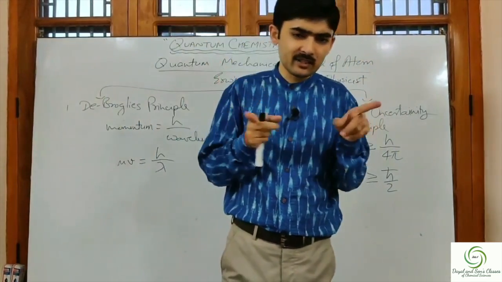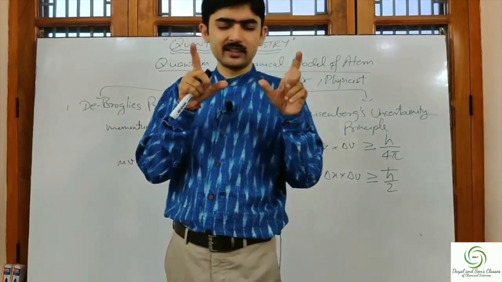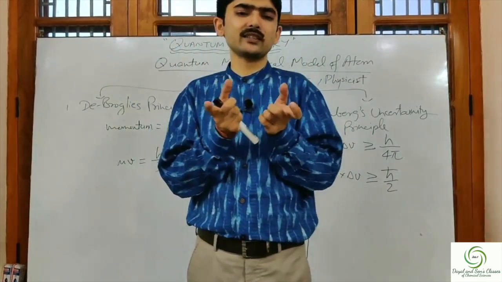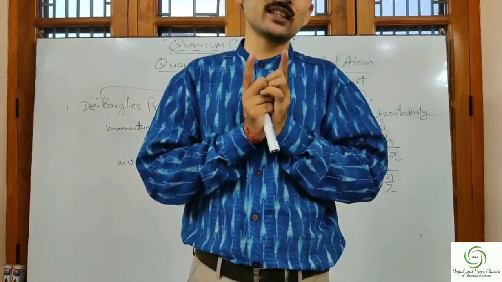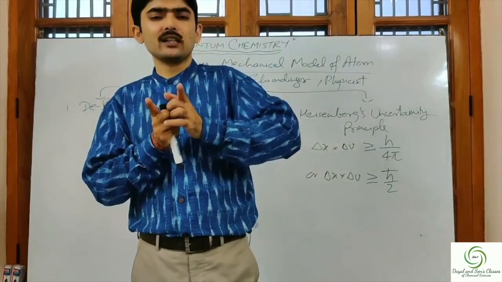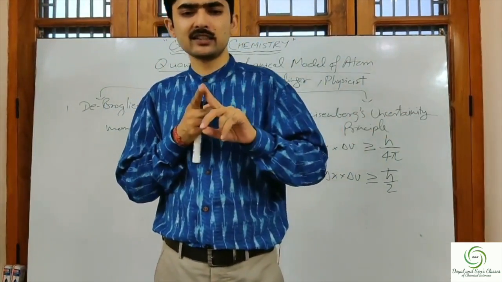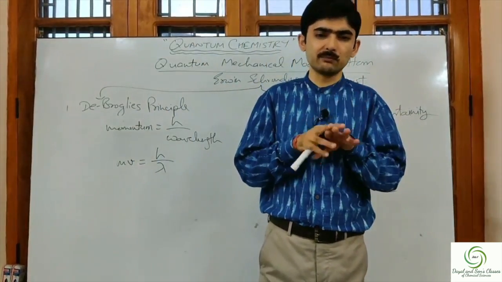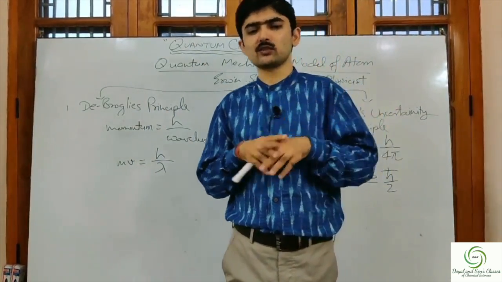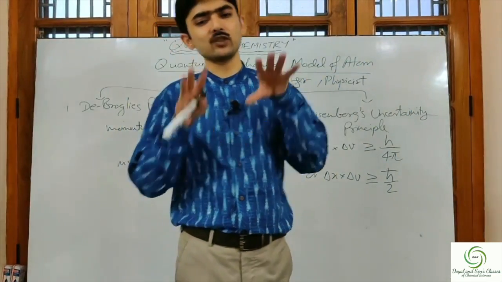And the area where he found out, he said that the regions where the probability of finding the electron is maximum is called the orbit, and the region where the possibility of finding the electron is minimum, that position he called a node. That region he referred to as nodes.